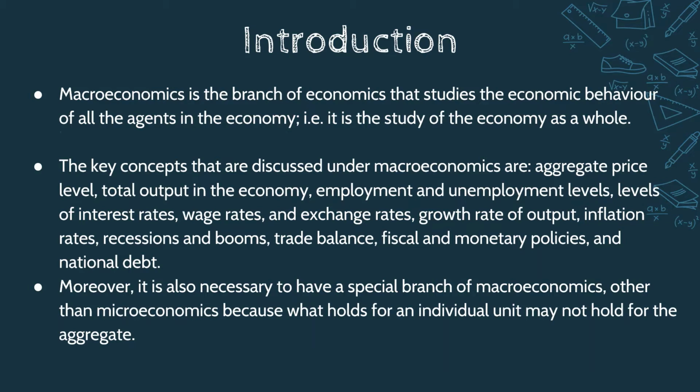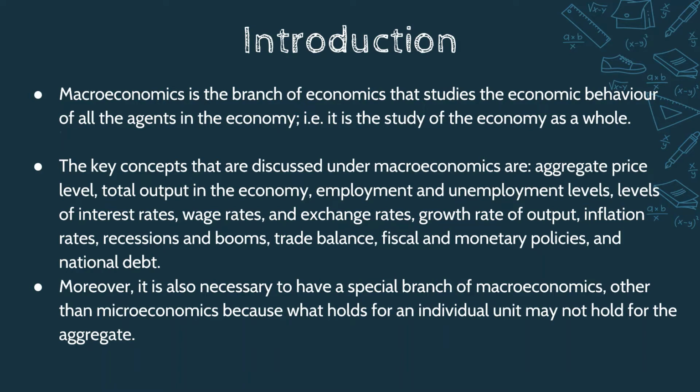In economics, there are two main branches that you all know, that is microeconomics and macroeconomics. Microeconomics deals with an individual's decision making, that can be a firm or household, their decision making in price, quantity, or cost.